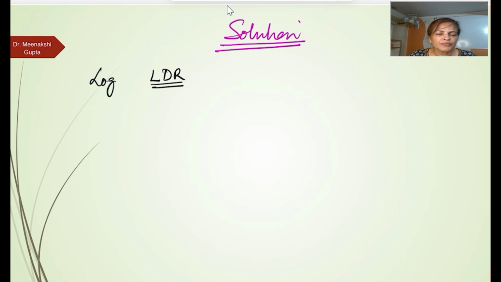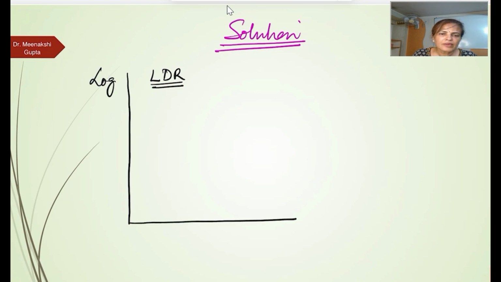So what are we going to get with the log dose response curve? Let's see. Here, instead of taking this, we are going to take the log dose. And in a log dose, what will happen?